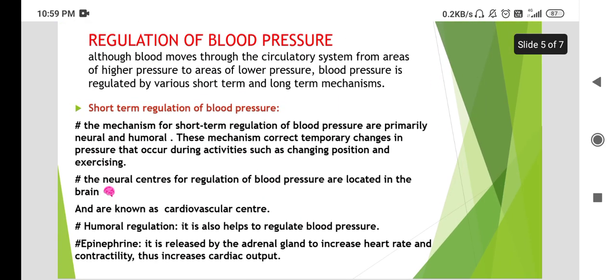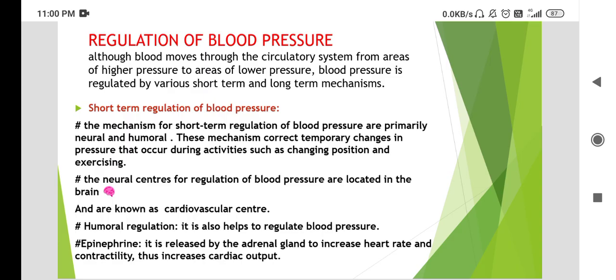Next is regulation of blood pressure, meaning how to regulate blood pressure. Although blood moves through the circulatory system from areas of higher pressure to areas of lower pressure, blood pressure is regulated by various short term and long term mechanisms.